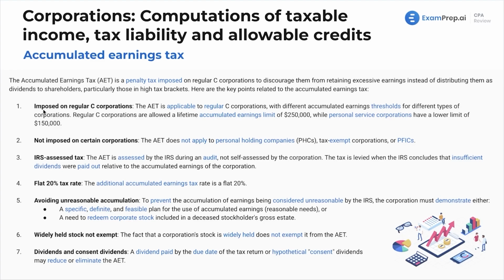Regular C corps are allowed a lifetime accumulated earnings limit of $250,000, while personal service corporations have a lower limit of $150,000. This is not imposed on certain entity types such as personal holding companies, tax exempt corporations, or PFICs.